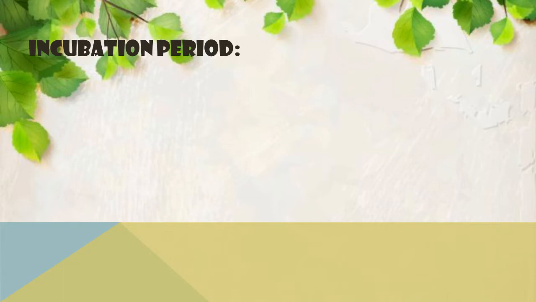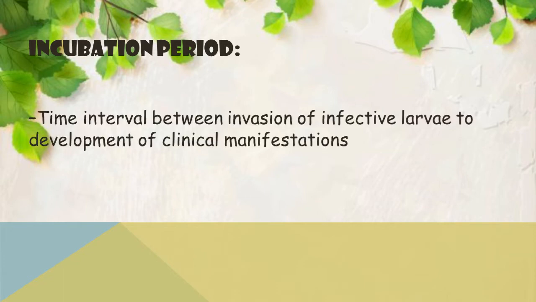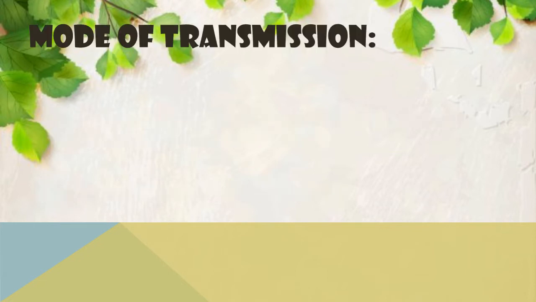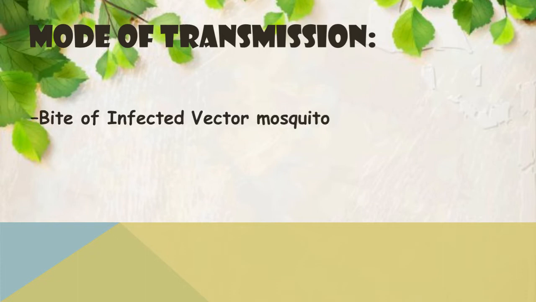Then regarding the incubation period, it is the time interval between the invasion of infective larvae to the development of clinical manifestation. And the period is 8 to 16 months in case of Wuchereria bancrofti. Then regarding the mode of transmission, we know the intermediate host is mosquito, so it is through the bite of the infected vector mosquito that transmission happens.